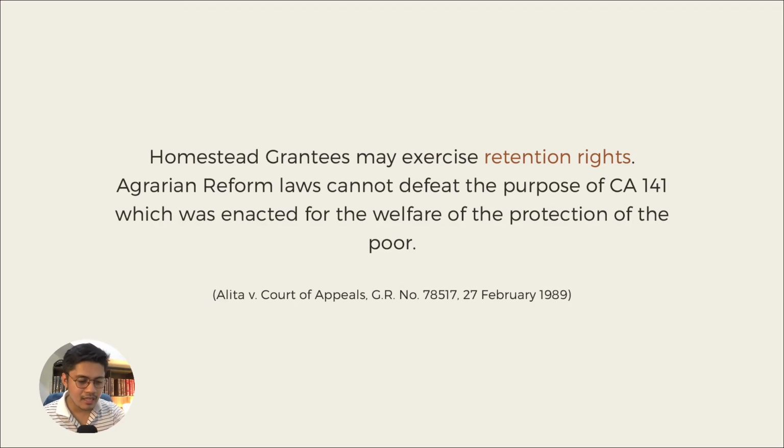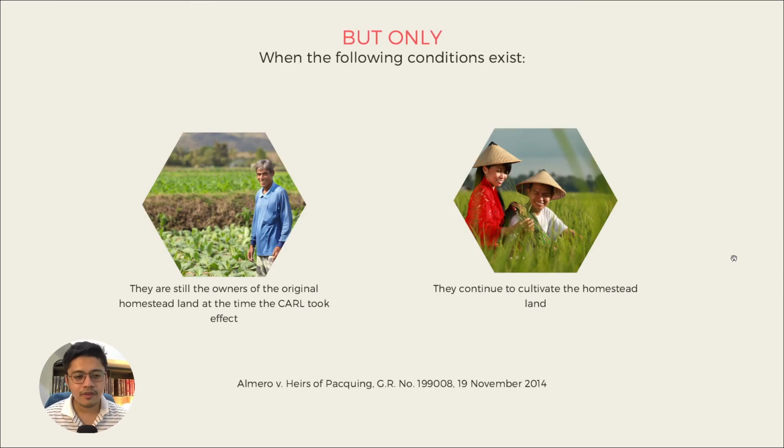And if it cannot defeat the purpose of Commonwealth Act number 141, then it necessarily follows that homestead patent grantees enjoy the same rights as landowners who are covered by RA 6657, and therefore they may exercise retention rights. But in the case of Almiro versus heirs of Paking in 2014, this is qualified, no,